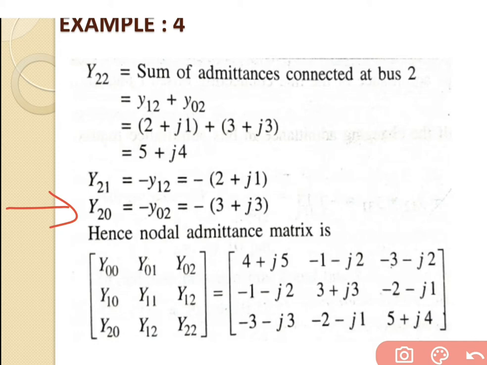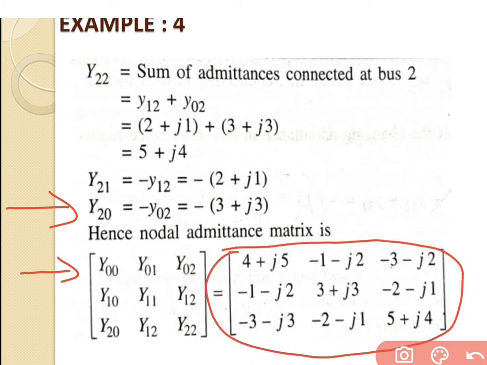Hence the nodal admittance matrix, which is given by y00, y01, y02, y10, y11, y12, y20, y12 and y22, that is given by the Y bus, and that is also in this example having a name of nodal admittance matrix. So just put all the values of self admittance and mutual admittance over here.